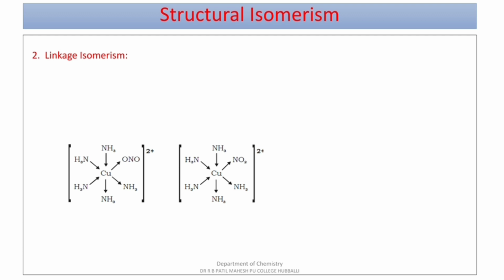In one case, oxygen atom of NO2 is a donor of electrons, whereas in the second case, nitrogen atom of NO2 is a donor of electrons. So this is possible in linkage isomerism, as an atom is ready to donate its pair of electrons and is linked to the central metal atom, that is linkage isomerism.